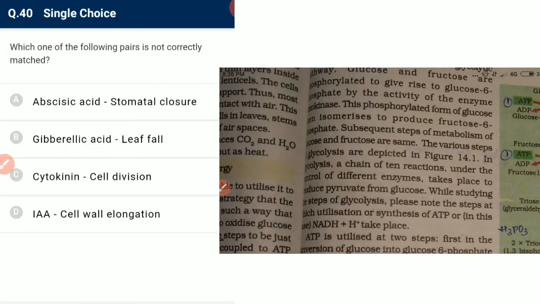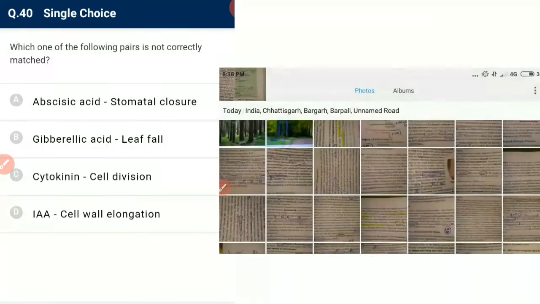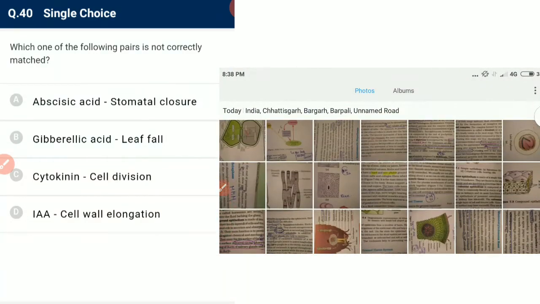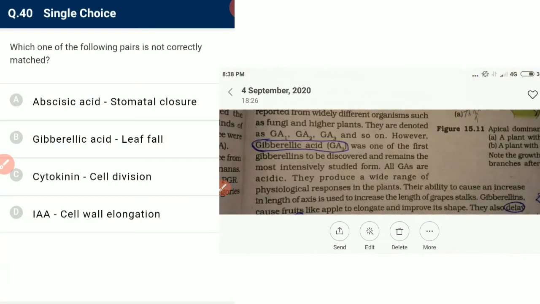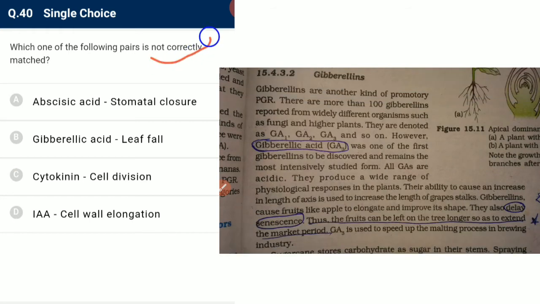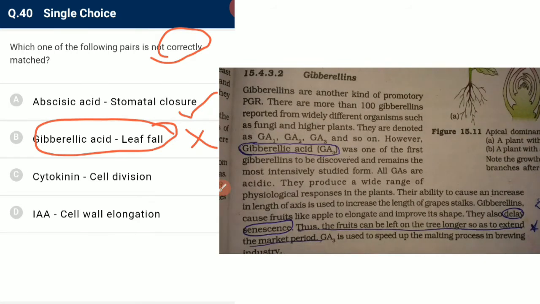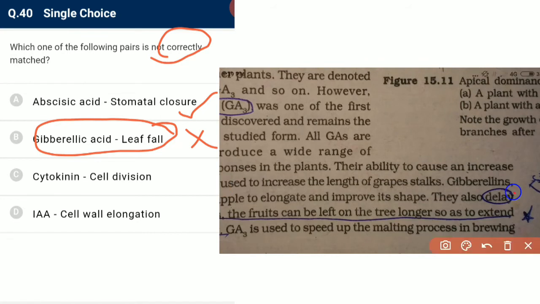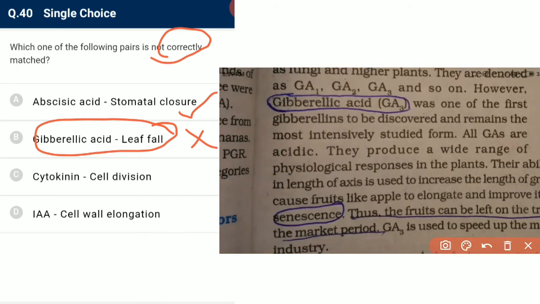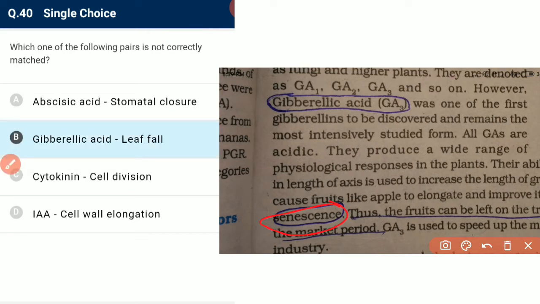Which one of the following pairs is not correctly matched? Abscisic acid, stomatal closure. It is absolutely correct. Gibberellic acid, leaf fall. No, it is incorrect because gibberellin delays senescence. Gibberellin helps in delaying senescence to prevent the fall of leaf and fruit. So it is the incorrect statement. Cytokinin, cell division. Yes. IAA, cell wall elongation. Yes.